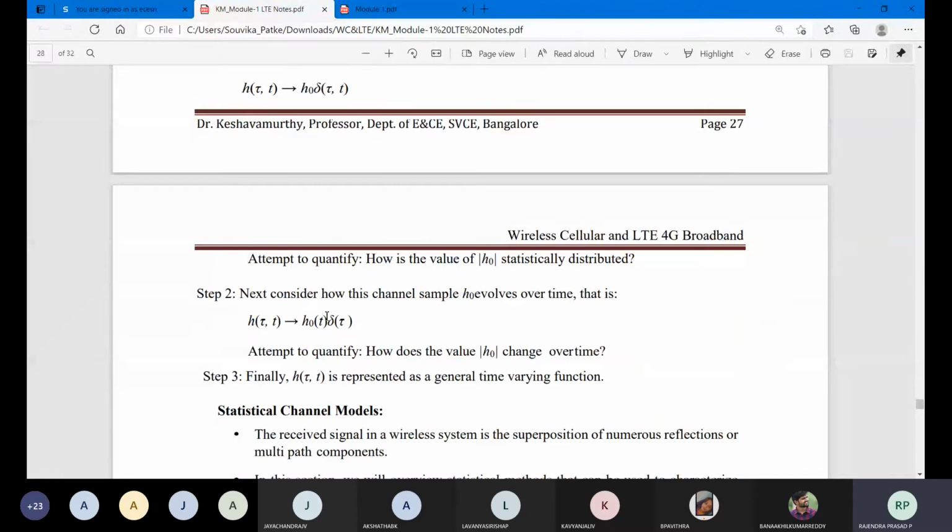Then step 2: next consider how this channel sample H0 evolves over time. Over a period of time you want to know H0 of t, del of tau, attempting to quantify. We were doing the same earlier in image processing also. If any signal is there, you quantize, you segregate, you go for the sampling theorem.